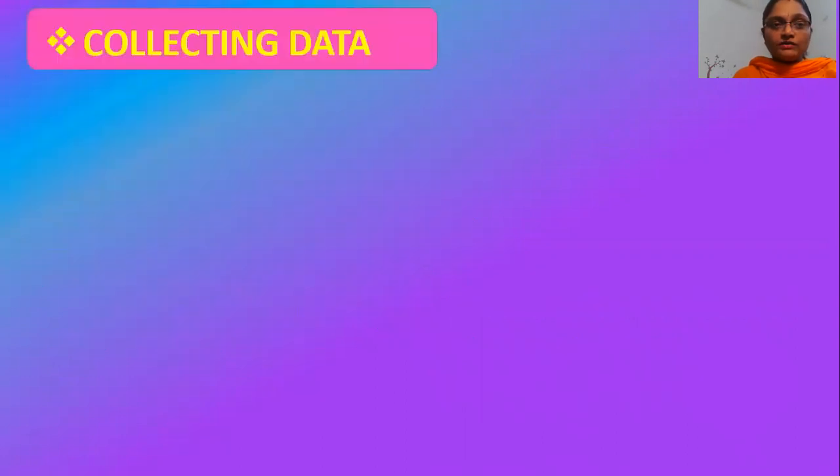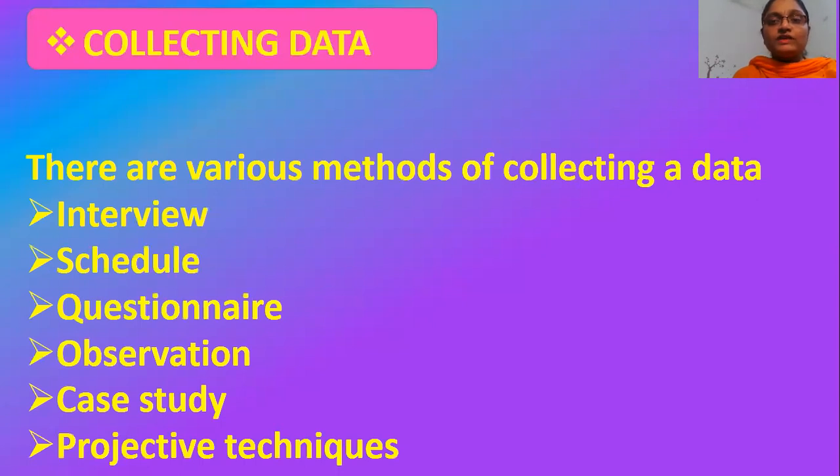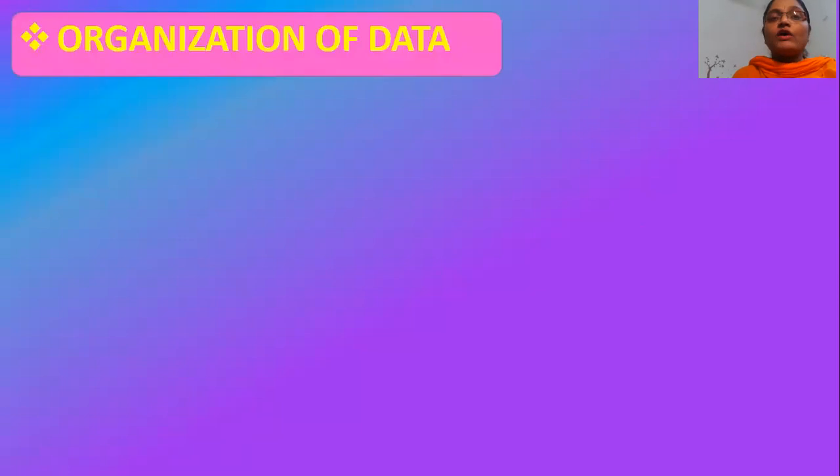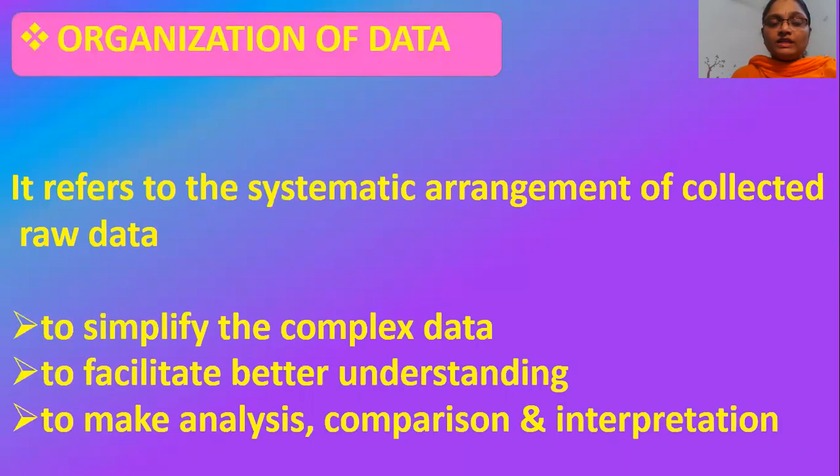Now moving on, the first step is to collect the data. There are various methods of collecting a data such as interview, schedule, questionnaire, observation, case study, and projective techniques. The second step is to organize the collected data. It is a systematic arrangement of collected raw data in order to simplify the complex data and to facilitate better understanding so that the analysis, comparison, and interpretation of the collected raw data will be easy.